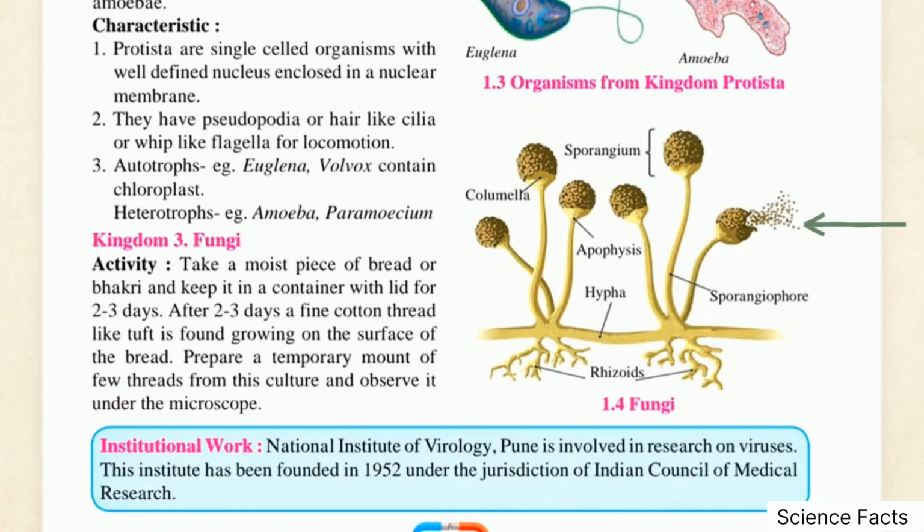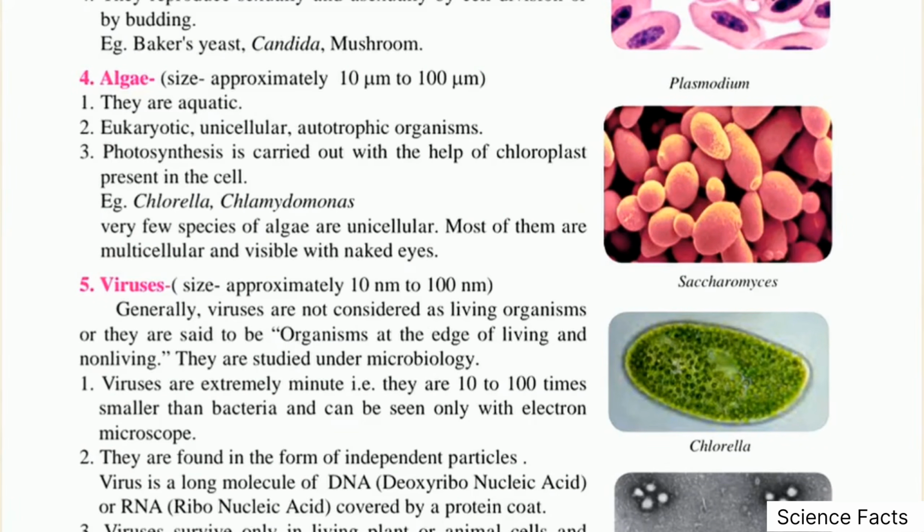This diagram shows their sporangium releasing spores. They survive through saprotrophic nutrition, absorbing nutrients from decaying organic matter. Algae are aquatic eukaryotic organisms. As seen in this image of chlorella, they possess chloroplasts, allowing them to produce their own food through photosynthesis.